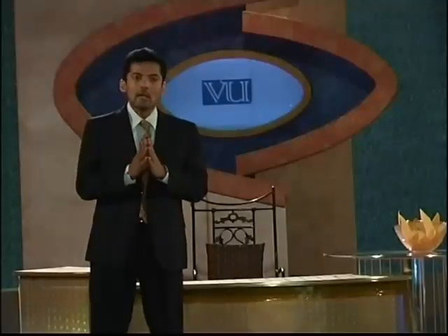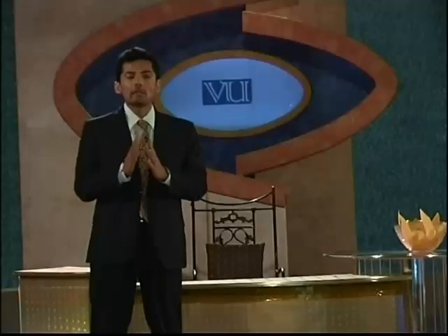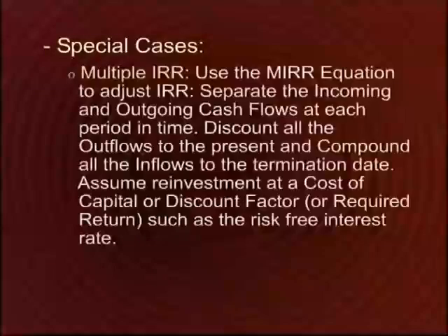is to avoid using the NPV equation to calculate IRR, because both of those values that you get will be incorrect. You need to use a different approach, and that approach is called modified IRR or MIRR. And in that, you need to take one step back and to separate the cash inflows and the cash outflows at every period in time. So rather than looking at the net cash flows for a particular year, you need to look at the cash inflows and outflows separately.